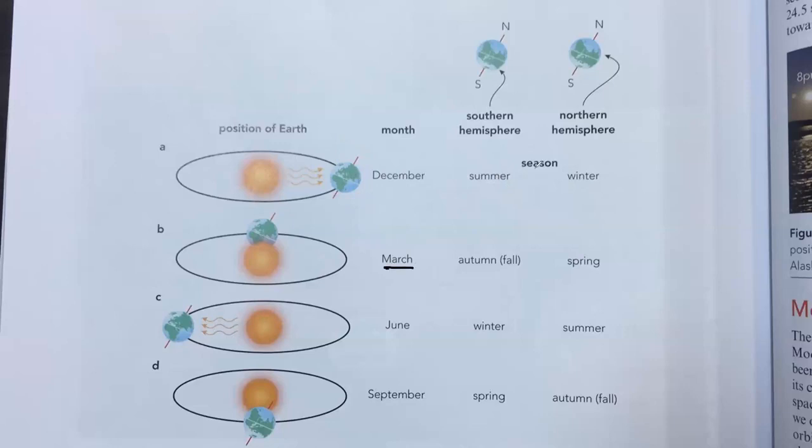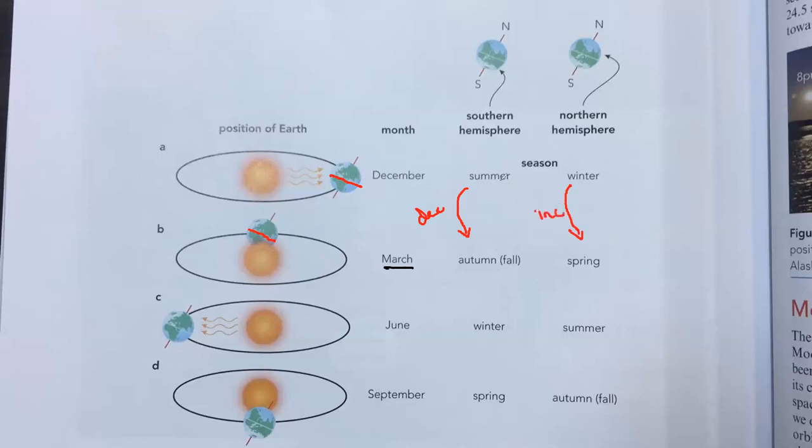Now in March, initially the southern hemisphere was receiving more energy, but when it changes its position, the amount of energy received by the southern hemisphere will start to decrease, and the amount of energy received by the northern hemisphere will start to increase.